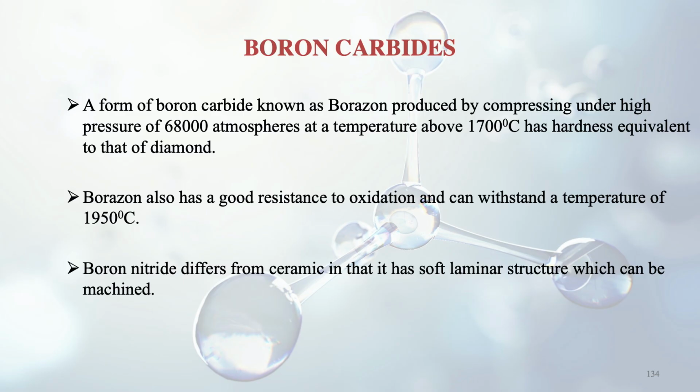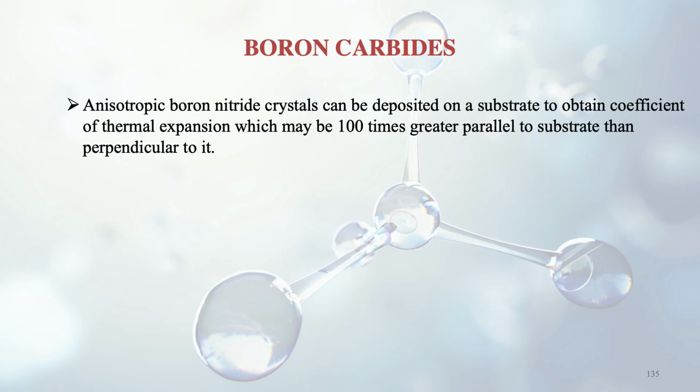Boron nitride actually differs from ceramic in that it has a soft laminar structure. Ceramic was brittle and its structure was not soft. So one application comes in here for boron nitride. Since it is soft, it can be machined. Anisotropic boron nitride crystals can be deposited on a substrate to obtain a coefficient of thermal expansion which may be 100 times greater parallel to the substrate than perpendicular to it.